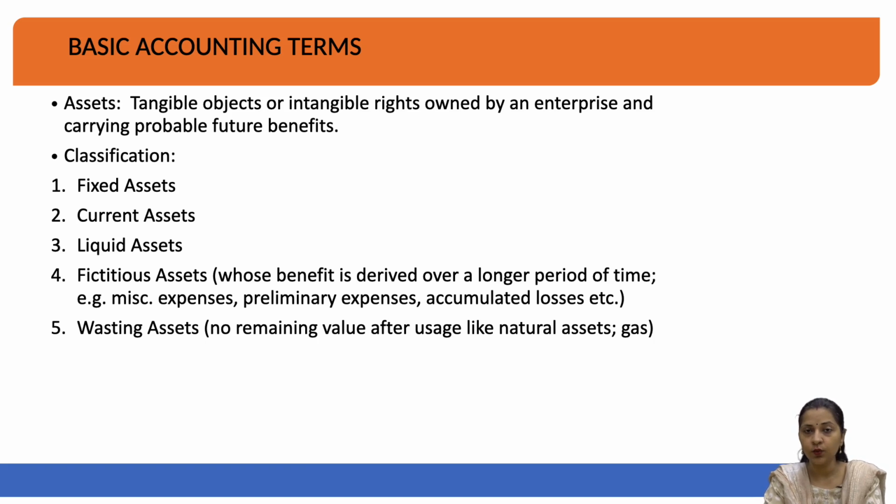So, assets are stored in the business to produce income, to get some profits from them.